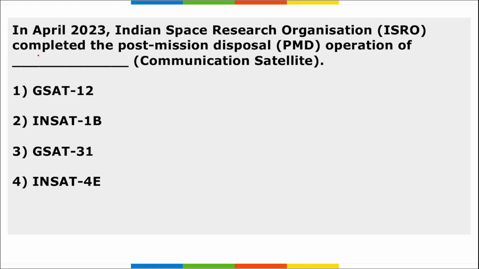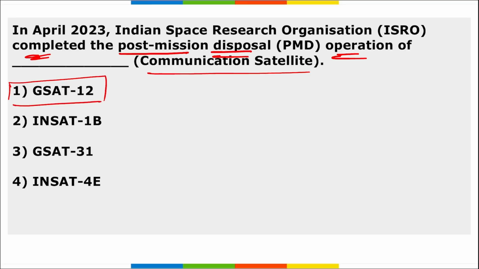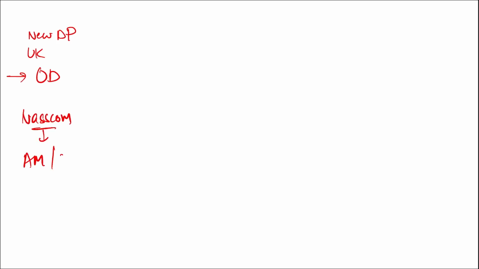Next, ISRO completed the post-mission disposal operations of a communication satellite. So remember, ISRO has recently completed the post-mission disposal operation of the GSAT-12 satellite. Next, if I ask you, tell me who has been appointed as the new Deputy Prime Minister of UK. He will be Oliver Dowden. Who has been appointed as the Chairman of NASSCOM? Anant Maheshwari, and he will be in this position for the period 23 to 24.